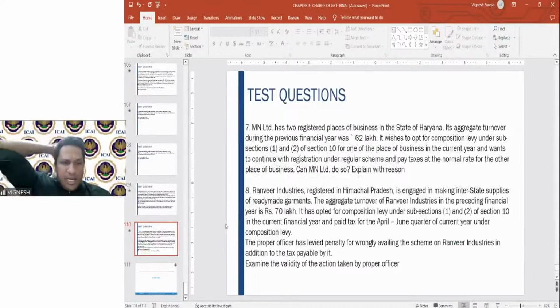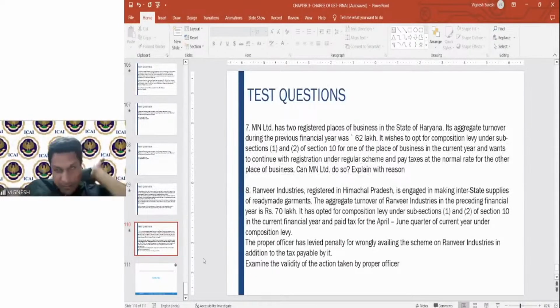Next one. MN Limited has 2 registered places of business in the state of Haryana. Its aggregate turnover during the preceding financial year was 62 lakhs. It wishes to opt for the composition scheme under 10(1) and 10(2) for one of the places in the current year, and wants to continue the regular scheme and pay taxes at the normal rate for the other. Can MN do it? Explain with reason. So here you have to make sure that you refer to the respective provision and answer the particular question.